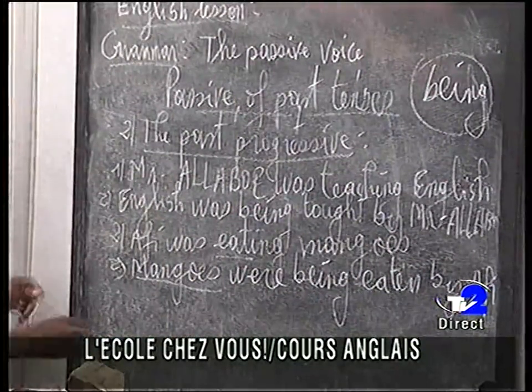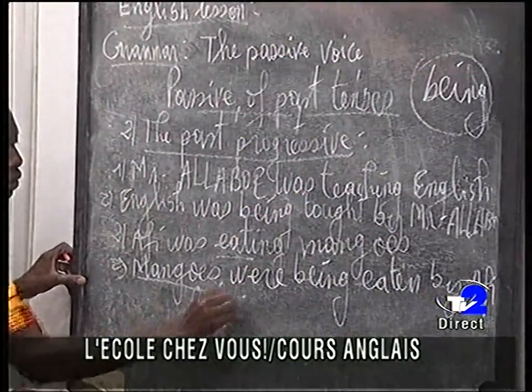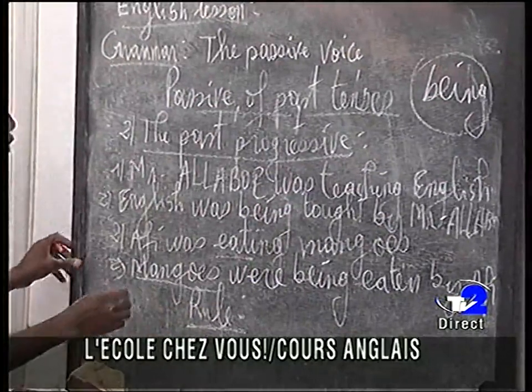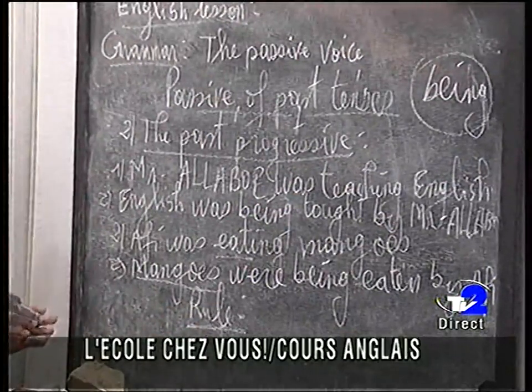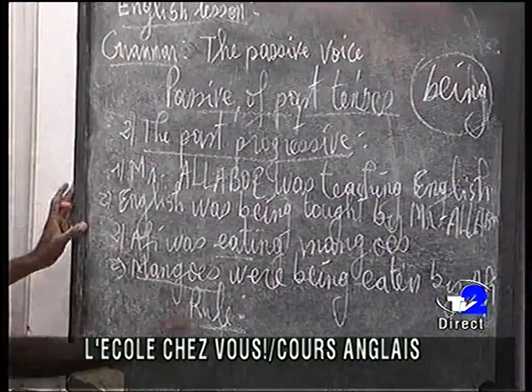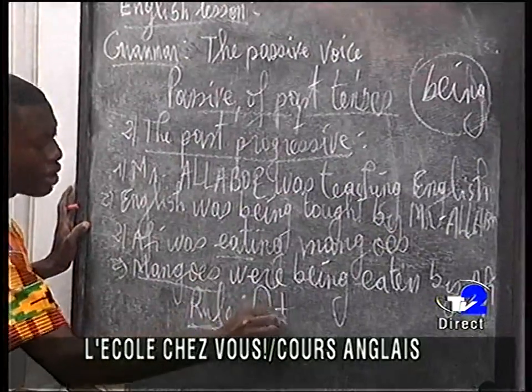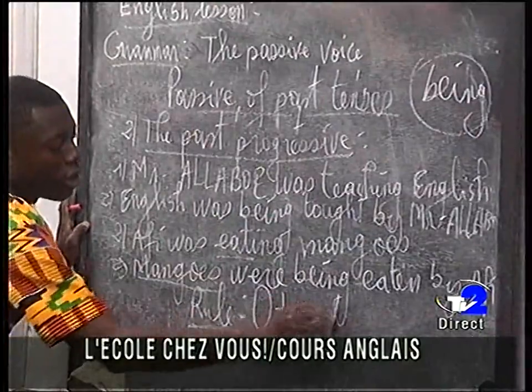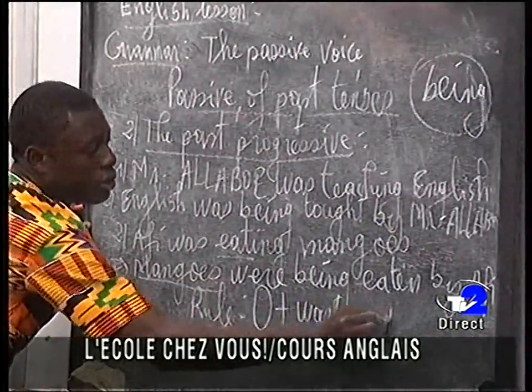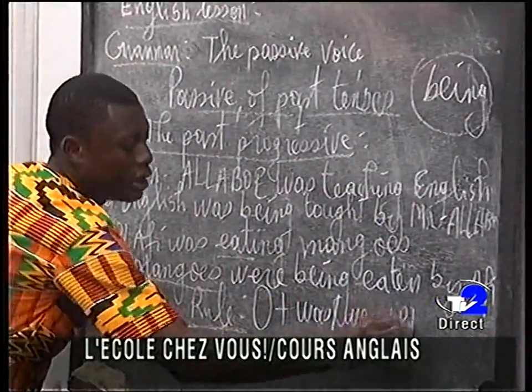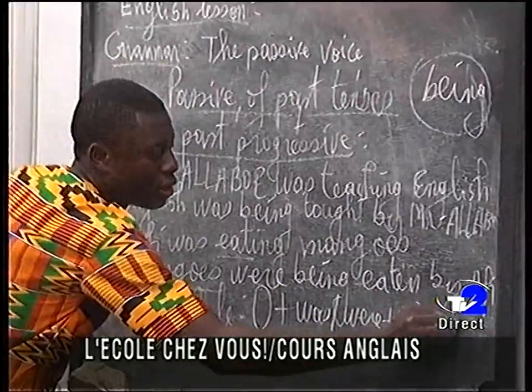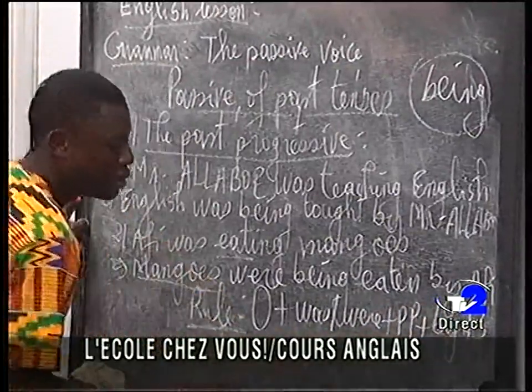and we can have the rule. The rule is for passive of past progressive: object plus was or were plus being plus PP plus by plus subject.